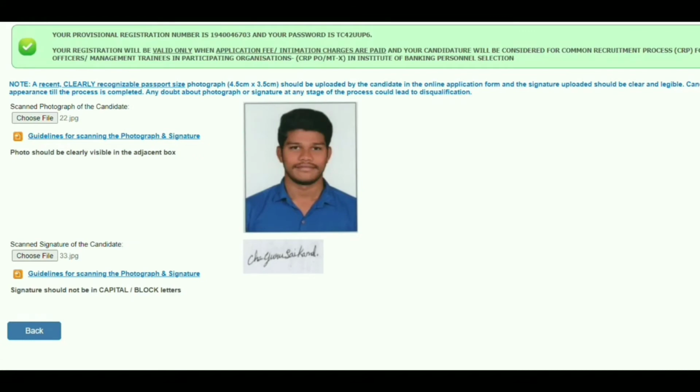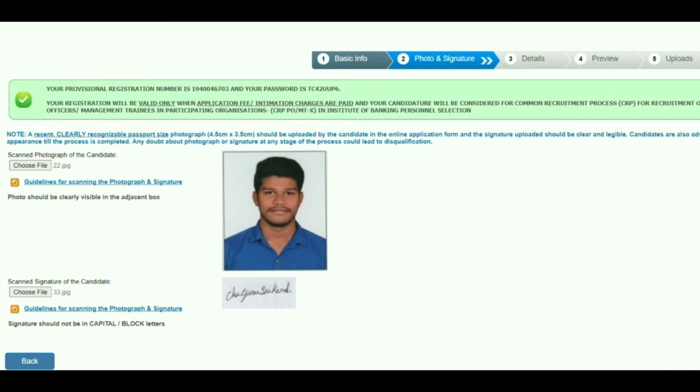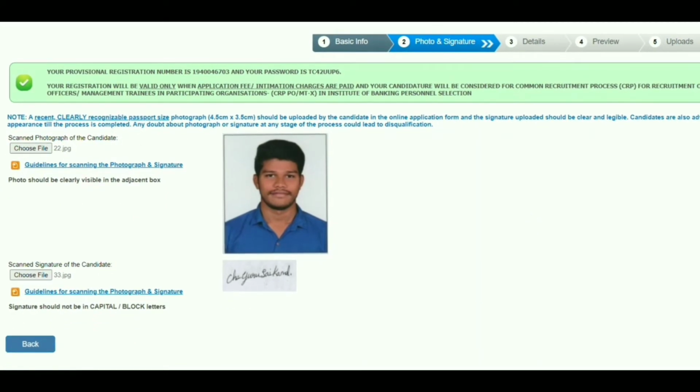Once you select the signature and photo, it will look like this. So this is how the page looks. You can see here the photo and signature step in the second part of the online application. We have two steps here: one is the photo step, and the second one is the signature step. The photo should be between 50 to 100 KB, and the signature should be between 10 to 20 KB.